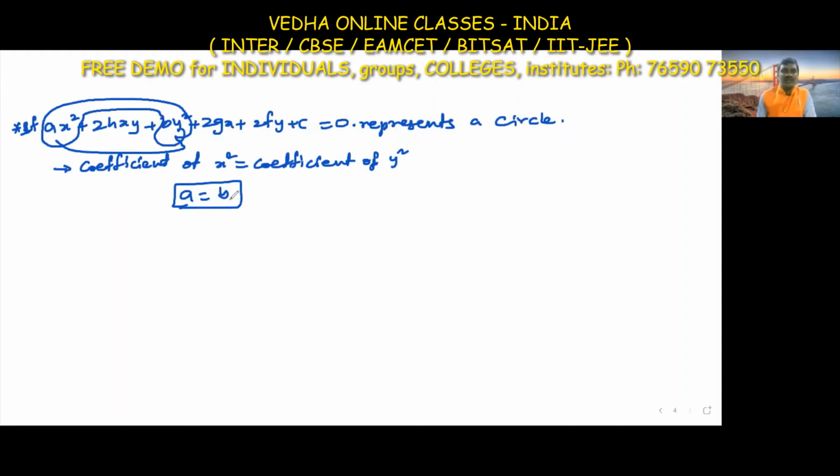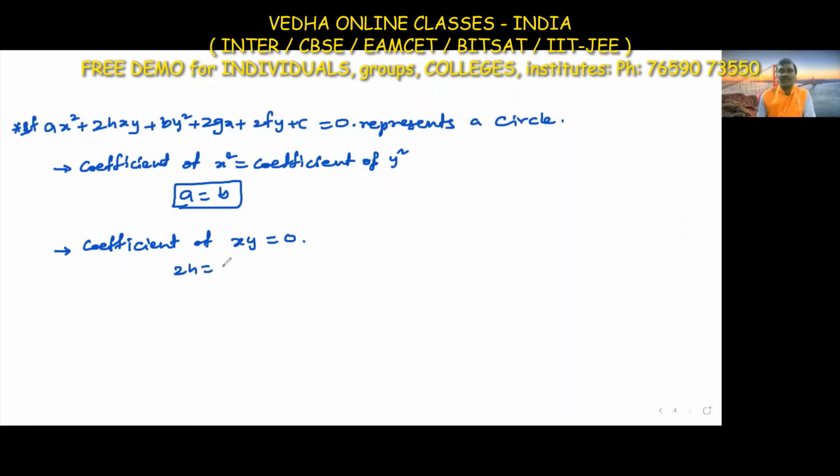Now another condition: the coefficient of xy is equal to 0. That means 2h is the coefficient of xy, which is equal to 0, so h is equal to 0.